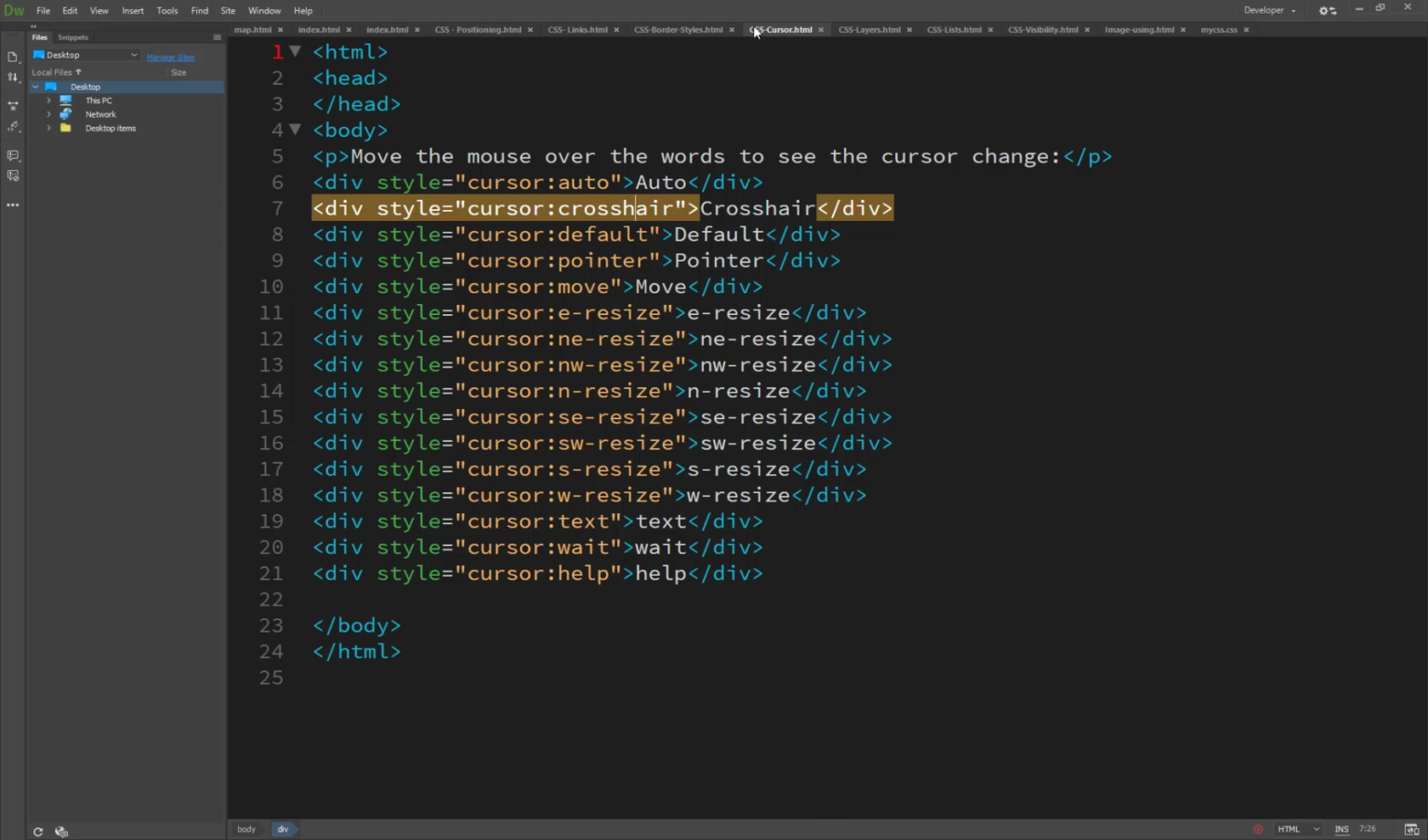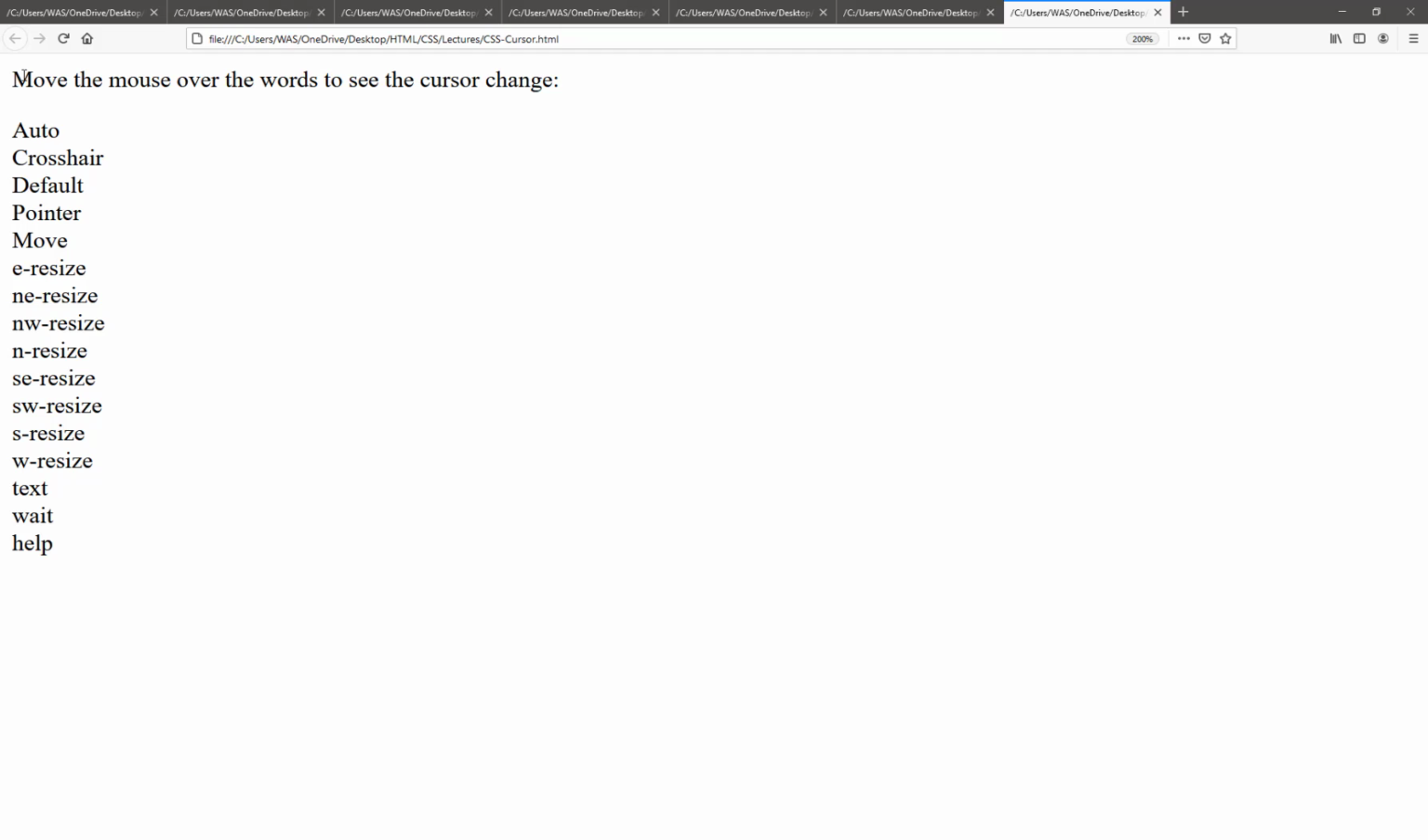So just going here, open the browser, Mozilla, and you will see it's a word. Move the mouse over the word and see the cursor image. It's auto. Okay, auto is the text. It's a crosshair. You will see it has changed the behavior. It's a default. It's a pointer. It's a move. It's an eastern resize, northeast resize, northwest, north, southeast, southwest resize, southwest. It's a text again. It's a wait. And it's a help. You will see it changes the behavior for all the possible cursors.